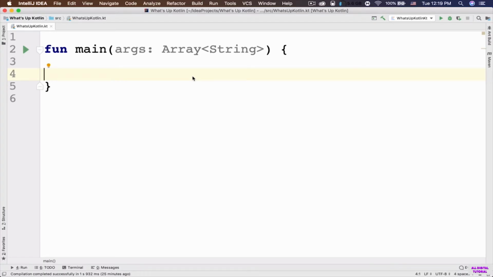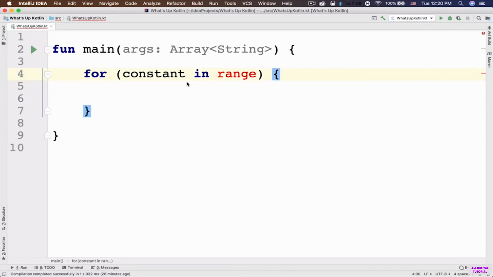Hi there, in this video, we are going to learn about for loop in Kotlin. First and foremost, for loop is the most common loop that we'll use in our programs. In order to create a for loop in Kotlin, we use the for keyword, and then inside the parenthesis, first we need to have the constant followed by the keyword in, and then the range. And then we need to open and close our for loop by using these curly braces. An opening curly brace followed by a closing curly brace.